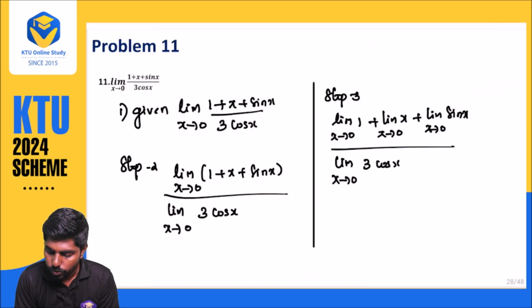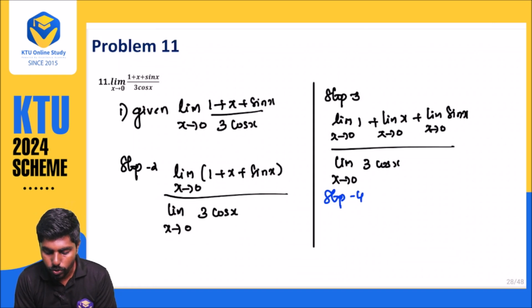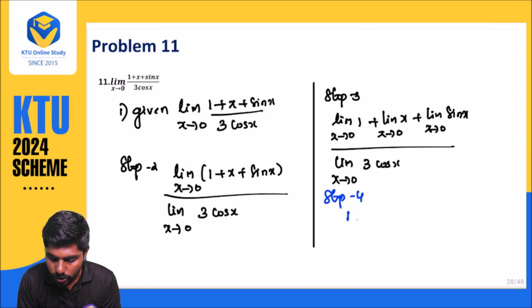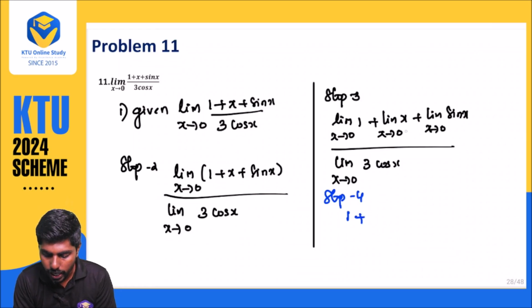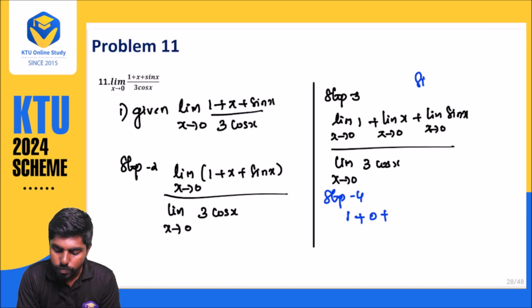So we will be solving by substituting the value. Step number 4 is substituting the value, that is x approaches 0. This will become 1 because it is a constant function, and this is an identity function, so it will become 0. Plus what is sin 0? Sin 0 is equal to 0.